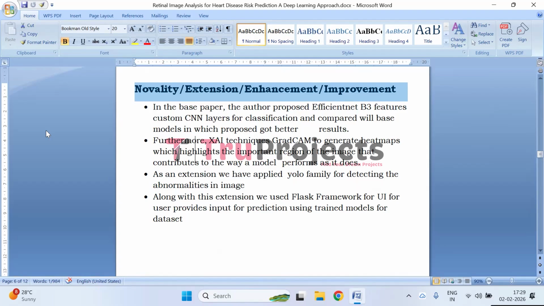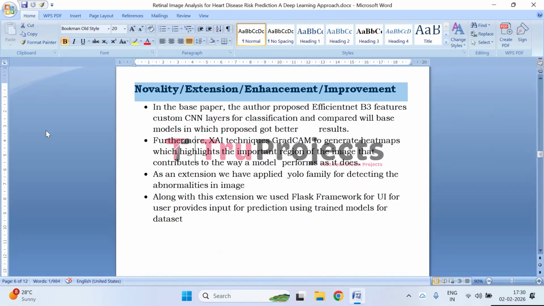This extension enhances the system by moving beyond classification to include real time object detection of pathological features within the retina. Additionally, a Flask based web application was developed to provide a user friendly interface allowing users to upload retinal images and obtain predictions using the trained model. The integration of detection models and a web based UI improves system accessibility, usability, and practical deployment for real world screening applications.